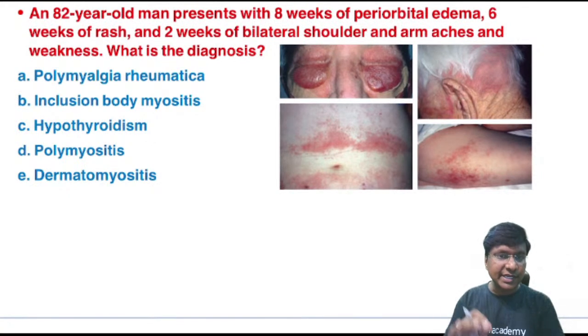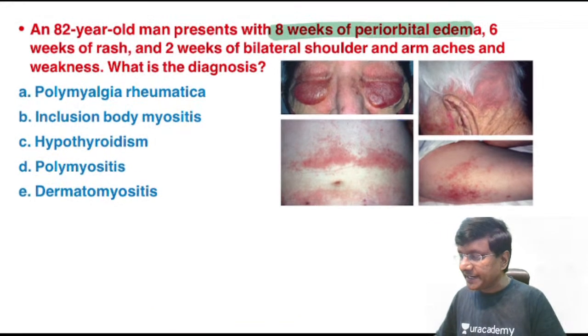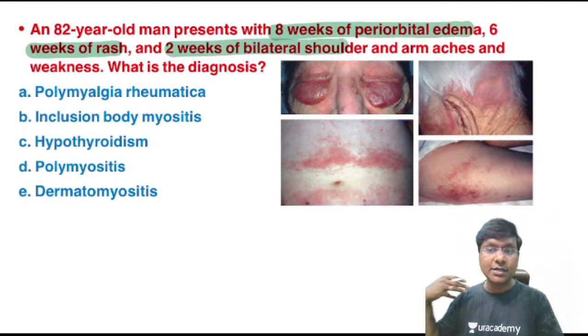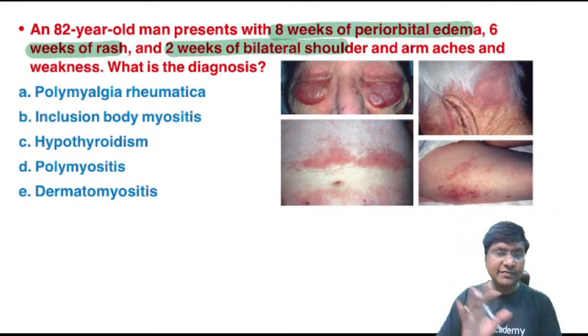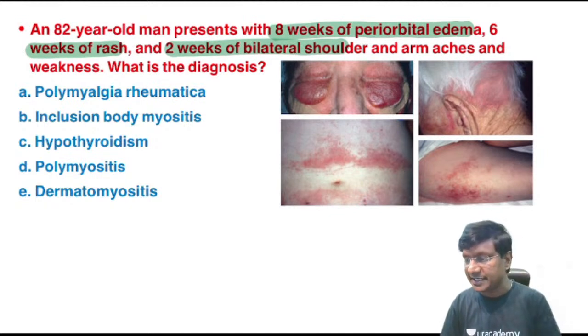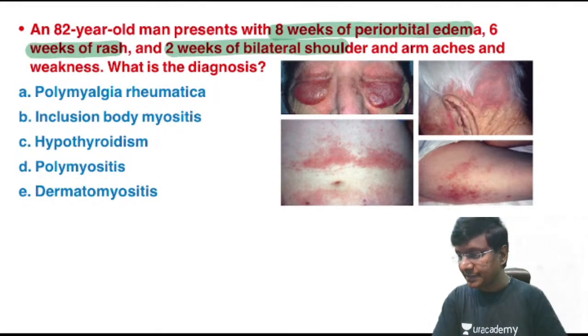The next question is, an 82-year-old man presents with an 8-week history of periorbital edema, 6 weeks of rash, and 2 weeks of bilateral shoulder and arm aches and weakness. What do you think is the diagnosis? Polymyalgia rheumatica, inclusion body myositis, hypothyroidism, polymyositis, dermatomyositis. What is the correct answer here?